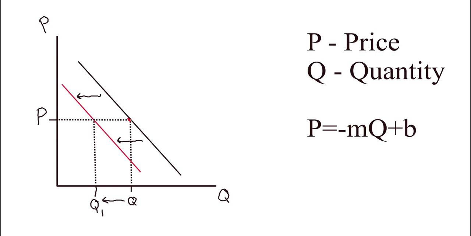The only other thing is movement along this line. So we start, say, at this point right here, and say we move up to this point here. Okay, this is a movement along the line. We're still on that same original demand curve, so it's just a movement along the line as opposed to a shift. What causes this is, say, a tax, or a point down here, say right here, this would be a subsidy.